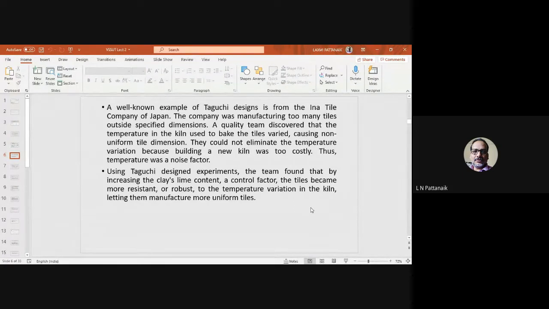That's why he tried to study what other way there is to make the product more robust. So from this, it started: how to find the composition of the tiles that they make. Maybe some composition, a percentage of clay or something like that, they changed. And then they found that the product now coming out from the kiln is more robust. So this is the first experiment, I will say, based on which Taguchi's robust design concept was developed.